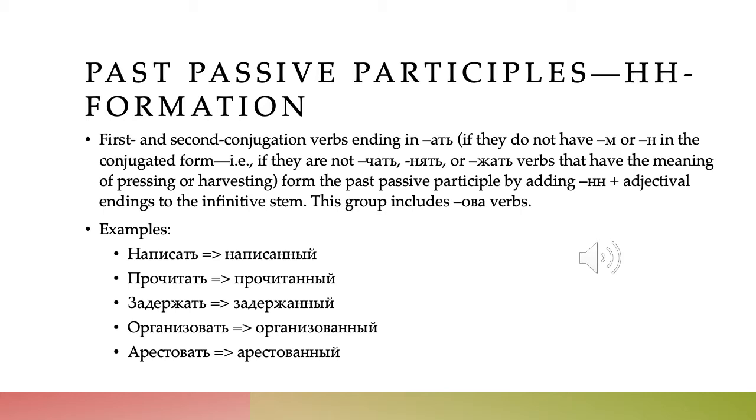And note that Russian actually has two words for to arrest now. It has the native word задержать and the borrowed word арестовать. Задержать is probably used a little more, but they are both used. And note that задержать is a жать verb. It ends in жать, but it is not in this group of жать verbs that mean squeezing, pressing, or harvesting, and so it is in the НН group and not the Т group.